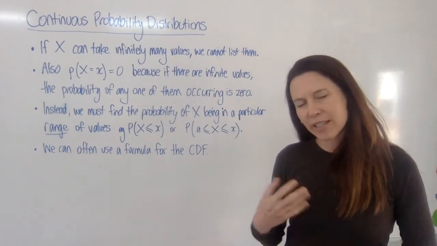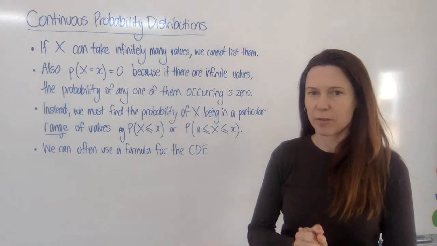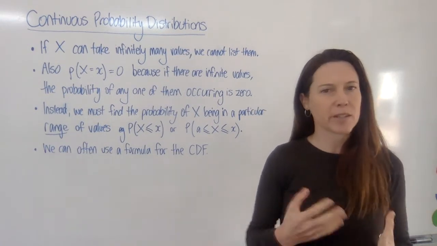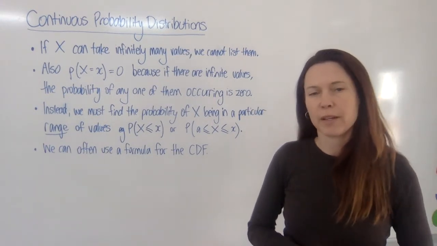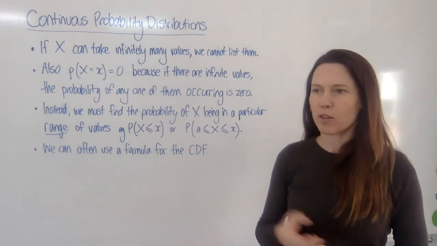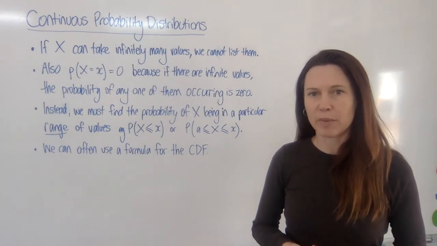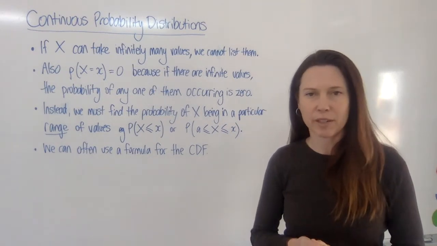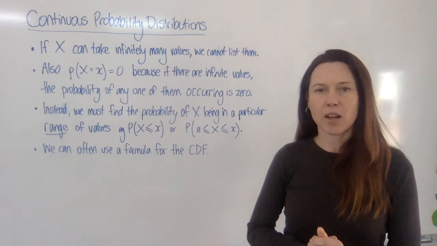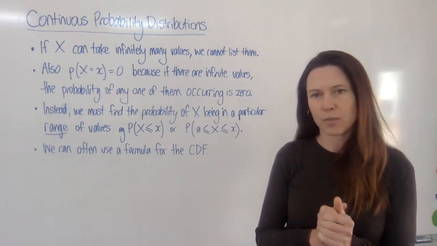Now, before we tackle continuous probability distributions, let's just remember again what continuous data really is and how the probabilities associated with it might look. So if I was to take an example with discrete data, let's say I've got 5 lollies and I want to put the lollies into 2 bags, and I'm looking at the probability of the bags containing different numbers of lollies, I'm going to get nice whole numbers like 0, 1, 2, 3, 4 or 5 lollies in each bag.